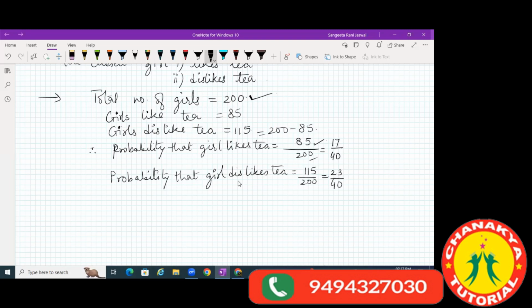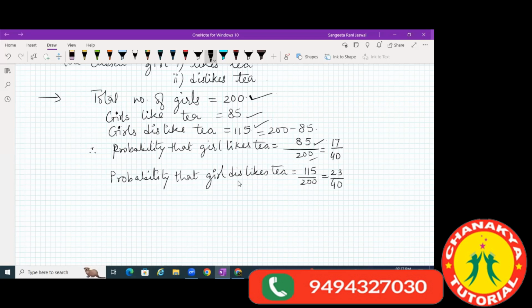Okay. So the total number of girls are 200. Girls liking tea are 85. This is given in the question, Rishit. Girls who dislike tea are given as 115. Okay, Rishit, are you listening? Yes, ma'am. Okay.